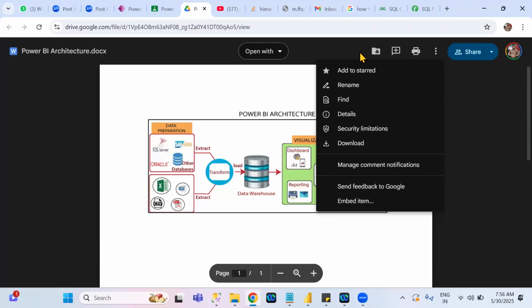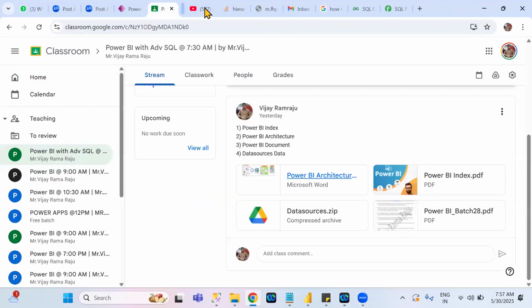This is how you need to download any document from Google Classroom. Whenever I'm sharing a document, at the time of sharing I will definitely, 100%, inform you. At that point of time, you need to download all the documents and keep them on your local system. There is no limitation for accessing documents once they are on your local system. But if they are here, the limitation is only 15 days. Understand clearly? Okay, so let's continue the class.